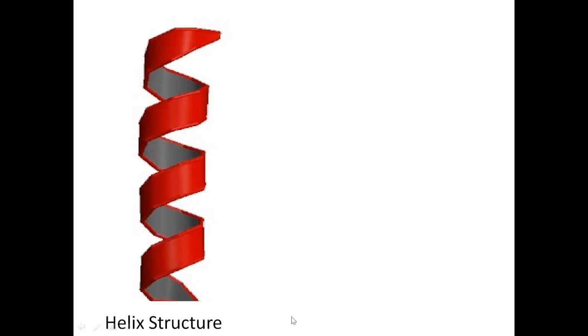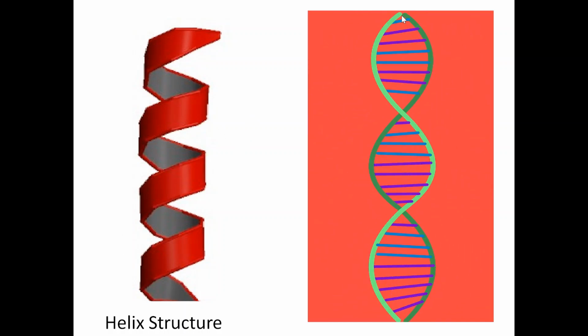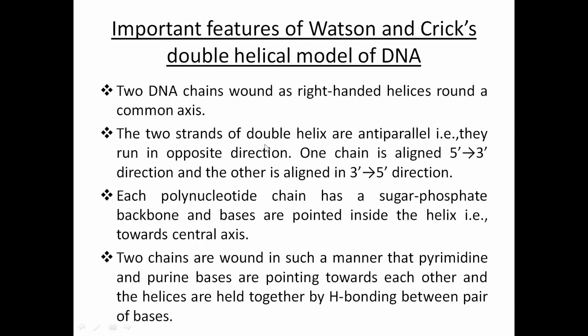See here. This is helical structure. This is coiling. This is helical. And this is intervening strands. One strand is this green, and another is this green. You see, so they are intervened. So there are two different DNA chains which are intervened. This is the meaning of that. Now the important features of Watson and Crick's double helical model of DNA.